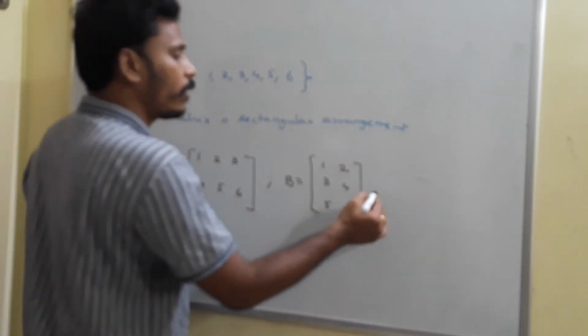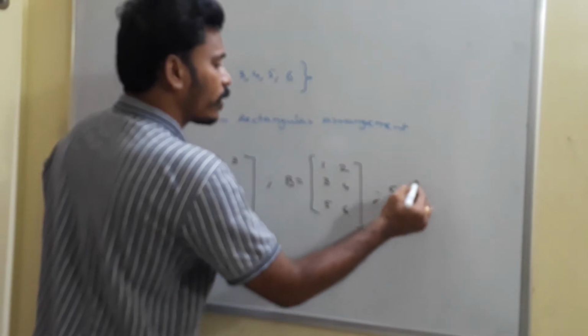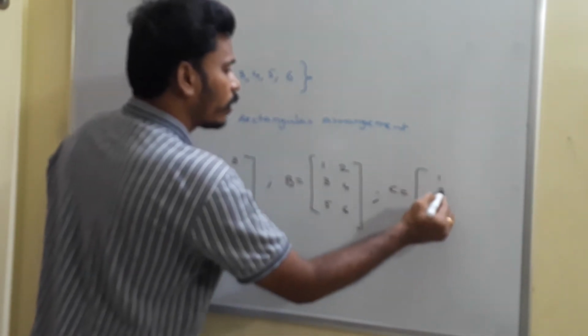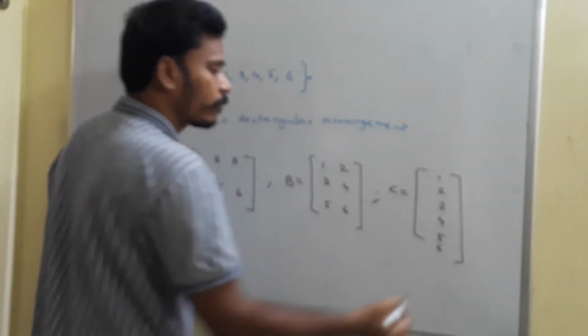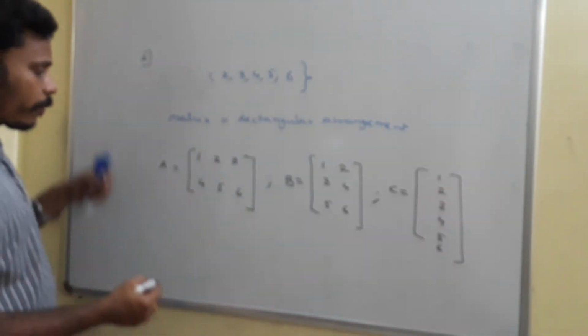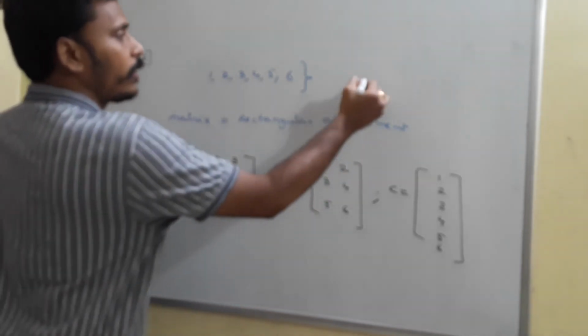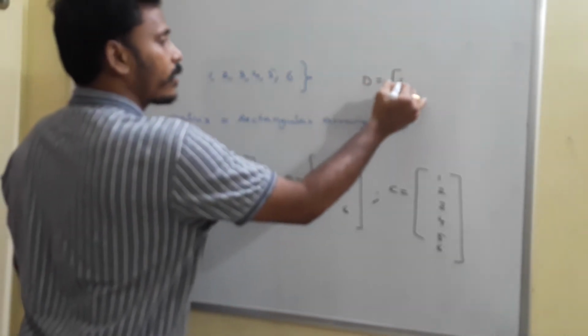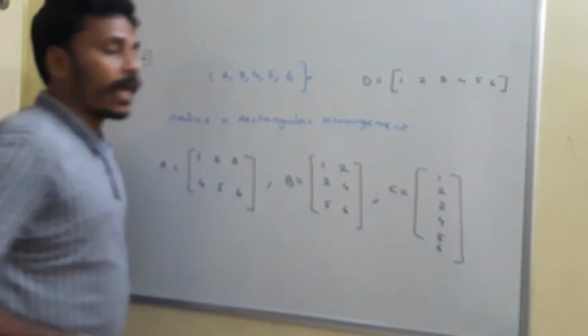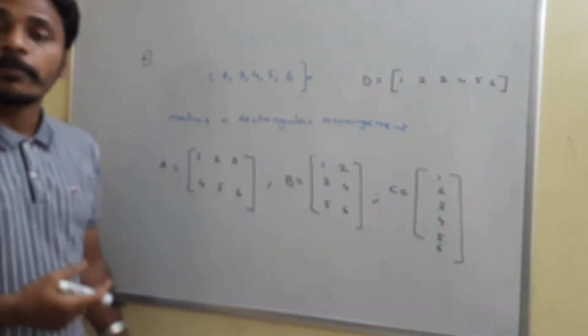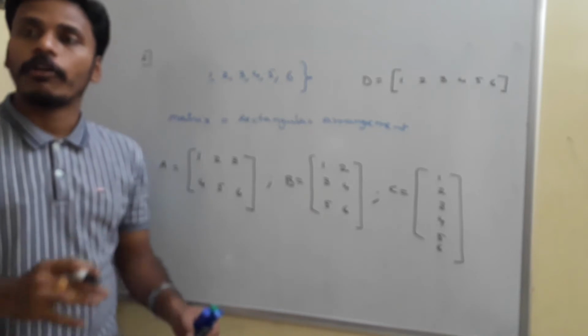Or maybe another person may write it like this: C is equal to 1, 2, 3, 4, 5, 6. And another possibility is like this: D is equal to matrix 1, 2, 3, 4, 5, 6. Like that, there are many ways to represent the given numbers in a rectangular format.